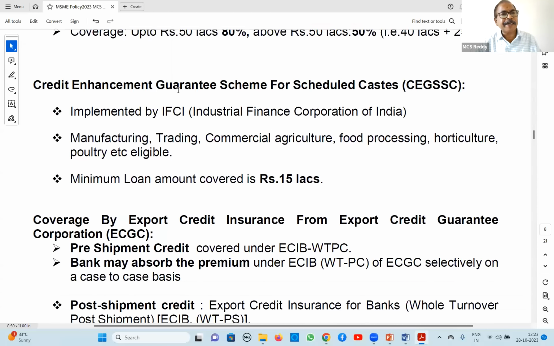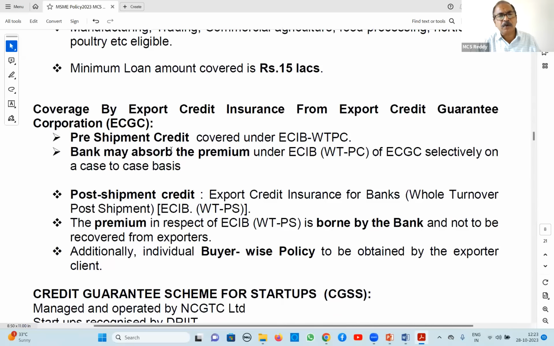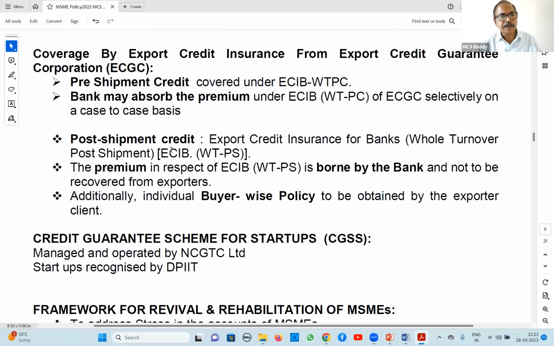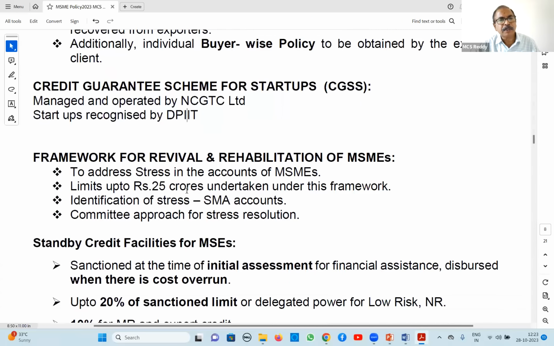Next, another scheme, the Credit Enhancement Guarantee Scheme for scheduled caste people. The minimum loan amount is 15 lakhs and maximum they have not prescribed, but it is covered by this separate guarantee scheme implemented by IFCI, Industrial Finance Corporation of India. So all these activities are eligible. ECGC we have already covered, pre-shipment and post-shipment. Startups are covered again by NCGTC, identified by DPIIT. Startup definition and loans we will see in schemes, it will come.